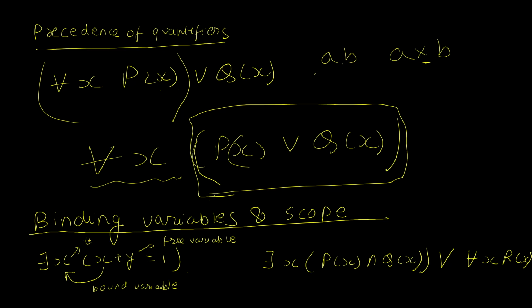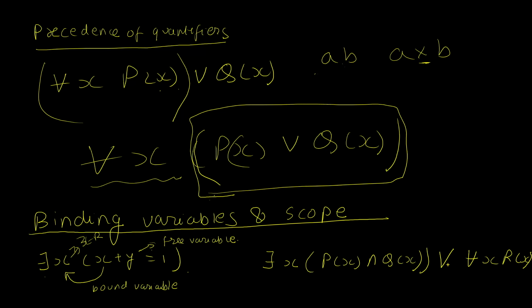Because this could be for all x in R, or for all x greater than 3. And whatever that bounding domain is, my x is going to be bound. On the other hand, the value for y is going to be free. Therefore it's called a free variable. So you could say that in any proposition that makes use of quantifiers, the variables used in the quantifiers are called bound variables and other variables are said to be free.